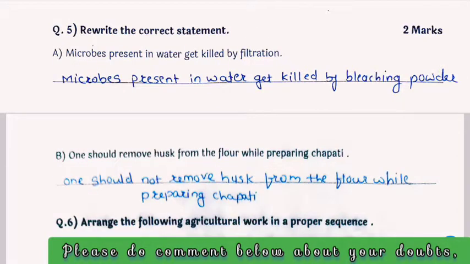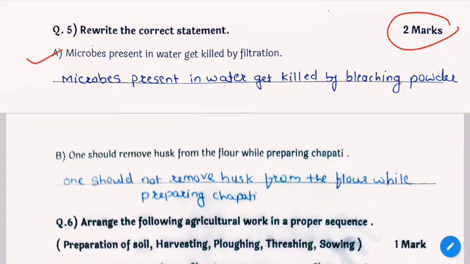Now question number 5, rewrite the correct statement. It has 2 marks. 2 statements are given. The first statement is: microbes present in water get killed by filtration. The correct one is: microbes present in water get killed by bleaching powder. The second statement is: one should remove husk from the flour while preparing chapati. The correct statement is: one should not remove husk from the flour while preparing chapati.